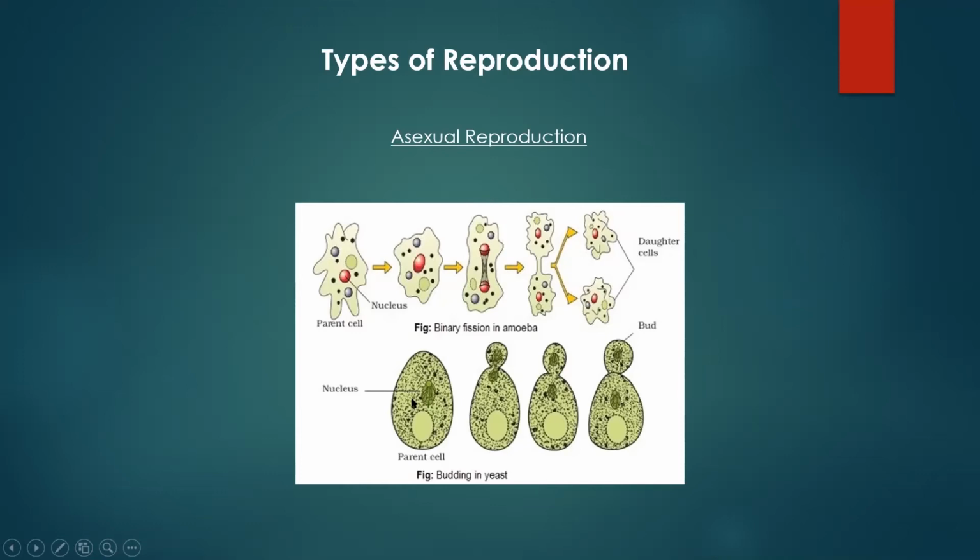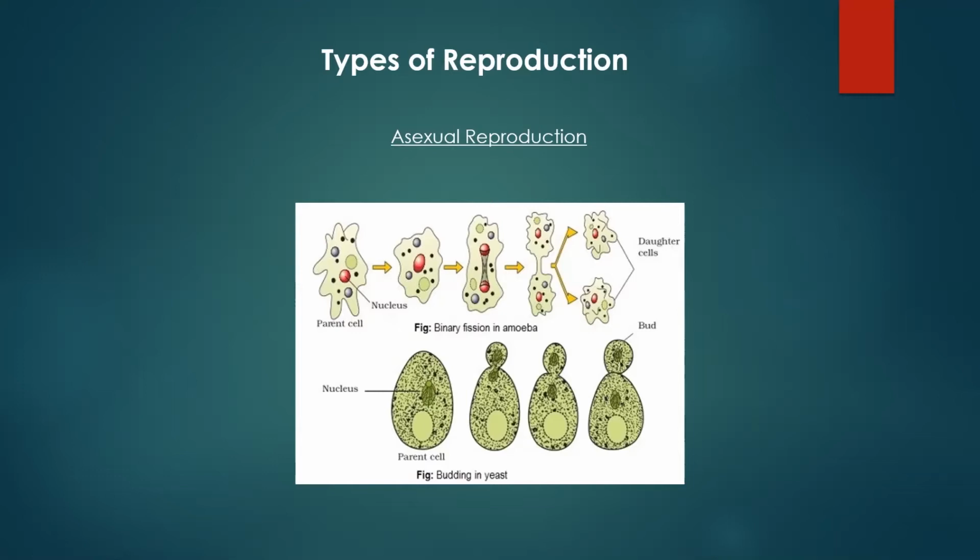However, with budding, it's a little different. With budding, you have a daughter cell or a bud that kind of breaks off the side of the parent cell. The first thing that's going to happen is the nucleus is going to duplicate all of its chromosomes. So you actually have four copies of any gene right before budding occurs. Then two copies go into the bud and two copies stay behind in the parent, and you're left with, again, a diploid and a diploid cell. Now, the major difference here is that the new cell is actually much smaller than the parent cell and needs to grow afterwards. Okay, so in asexual reproduction, we have mitosis occurring.